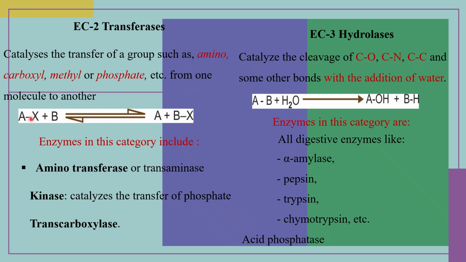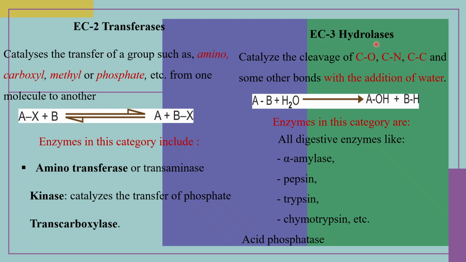In this reaction, the group to be transferred is X, moving from A to B under the influence of transferases. Enzymes in this category include the aminotransferases or transaminases, then kinases, which catalyze the transfer of phosphate, and transcarboxylase.